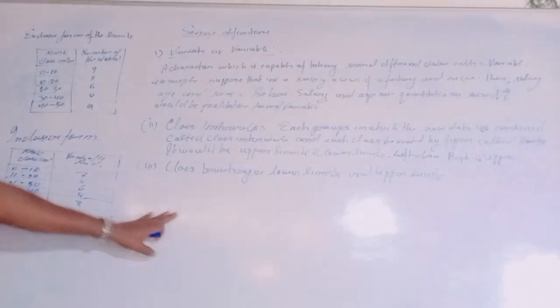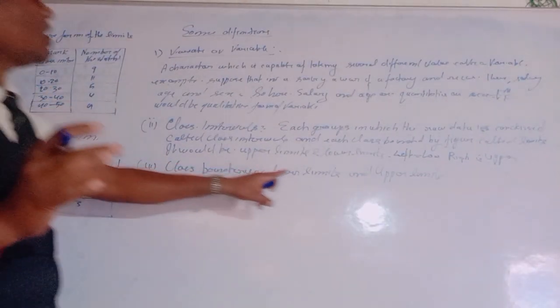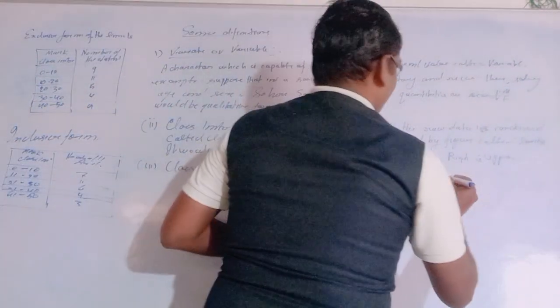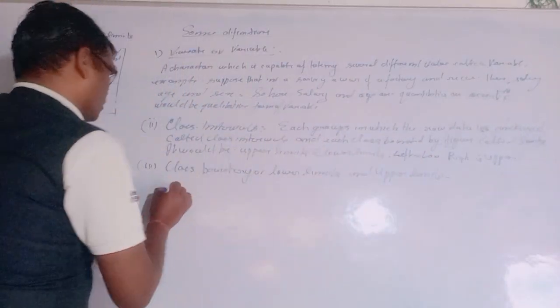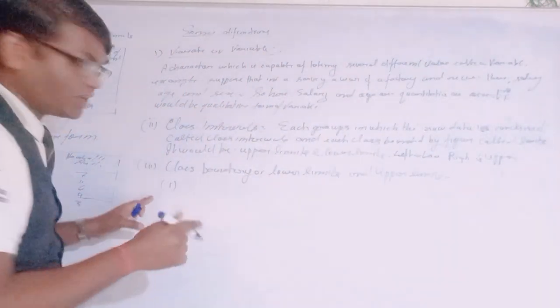How will we find the class boundaries, the upper limits and lower limits? So we will first define what the lower limit is.